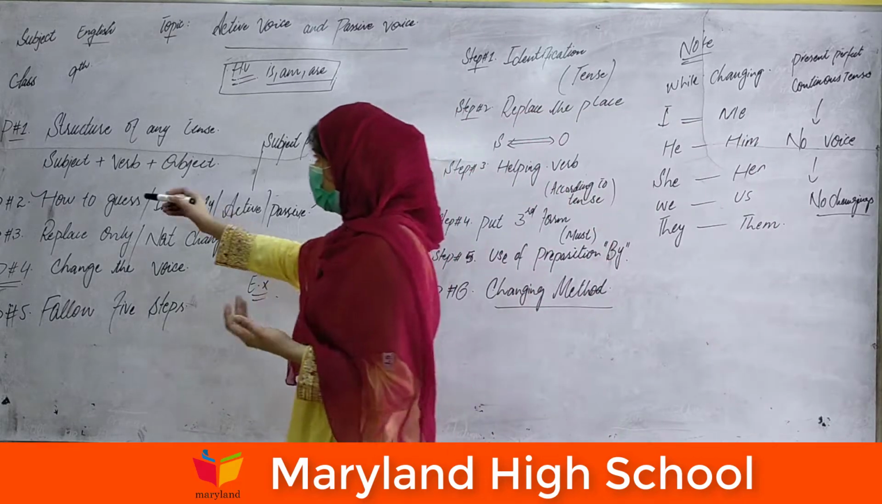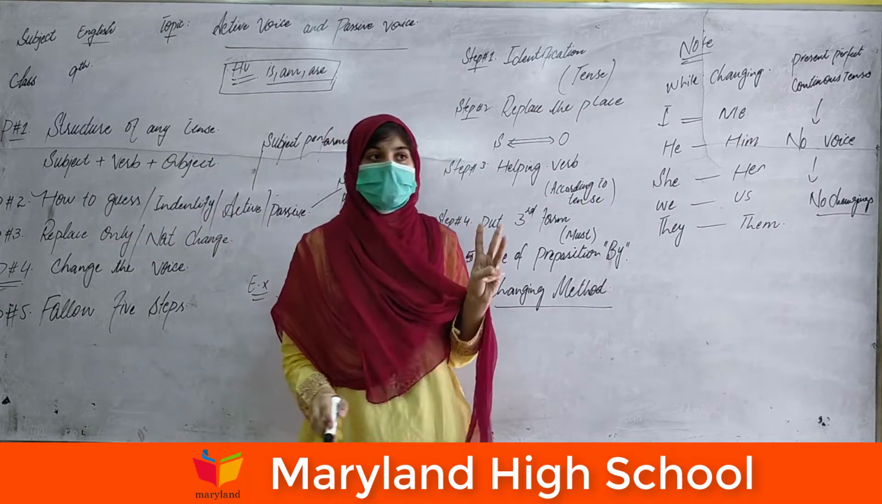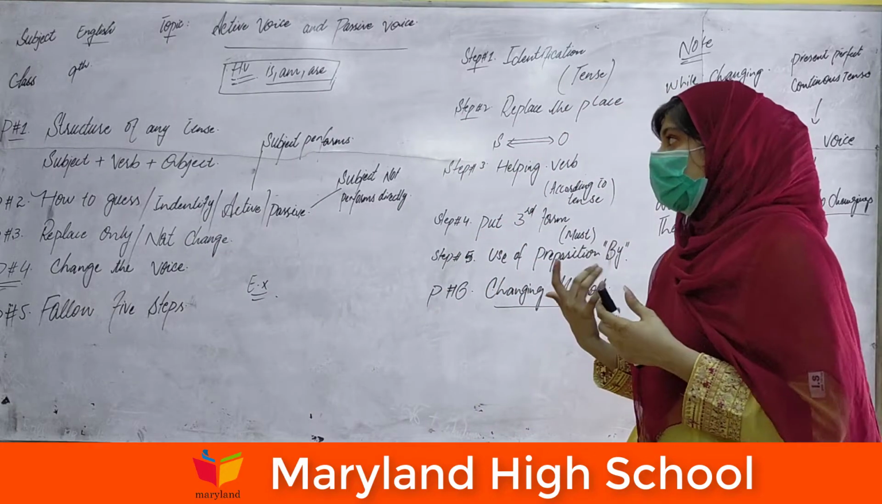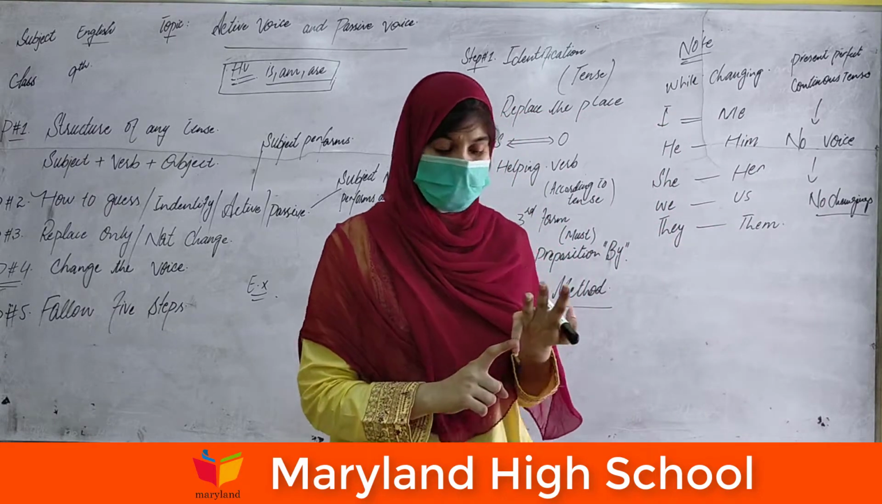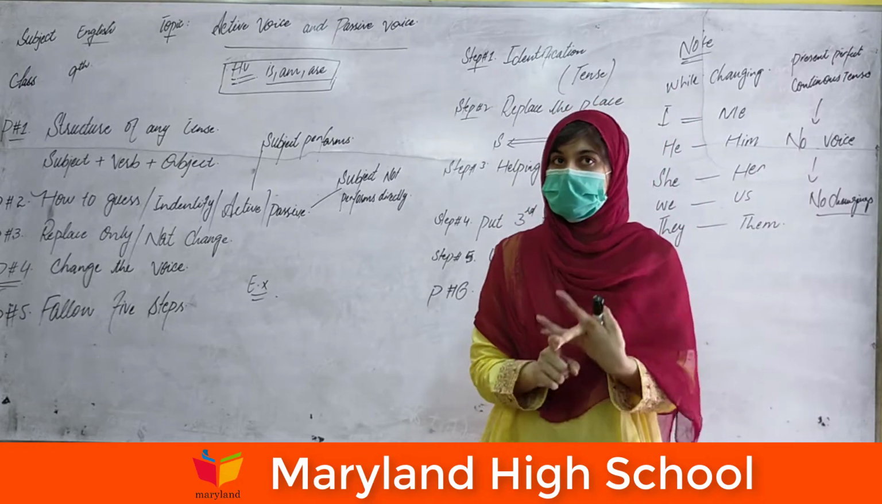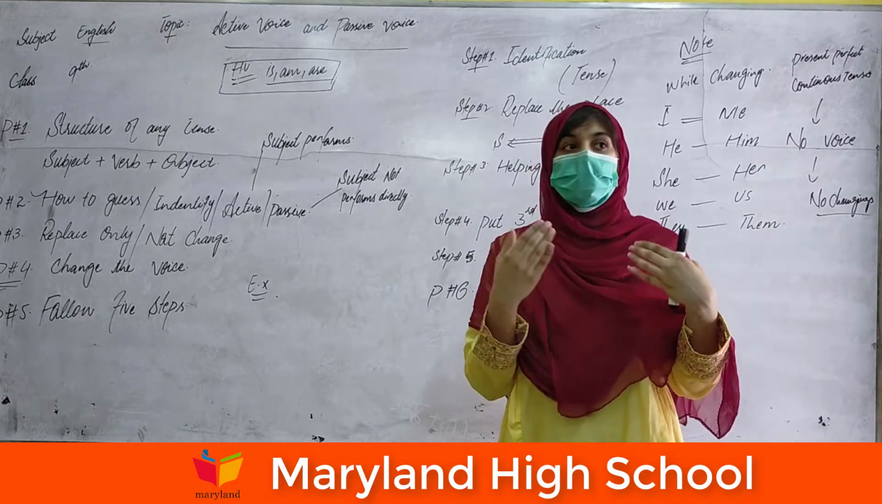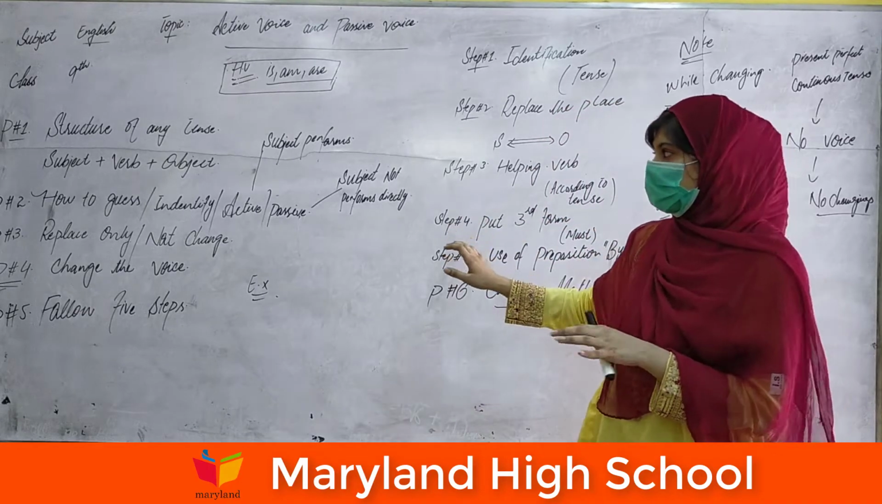Okay, what is a structure? Subject, verb and object. These 3 main ingredients are the structure of any tense. If we have the subject, the verb and the object, it means we have a complete structure, and we don't need more ingredients to complete our sentence. So basically, this is a structure.